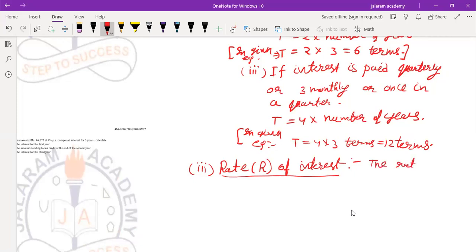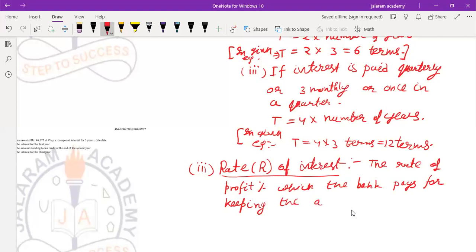The rate of profit percent which the bank pays for keeping the amount, that is principal, deposited with it.